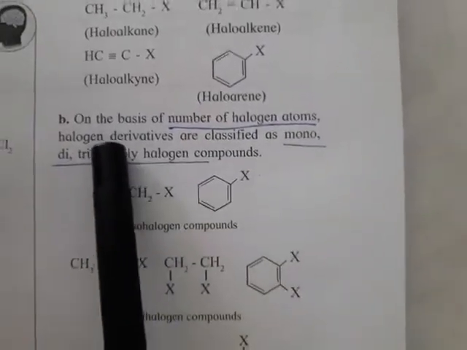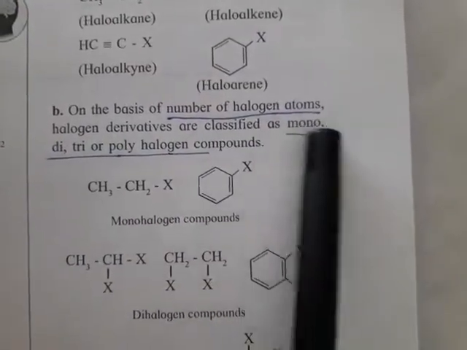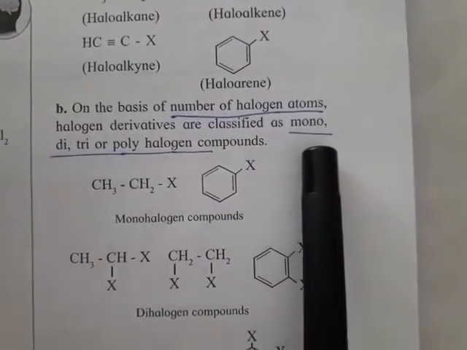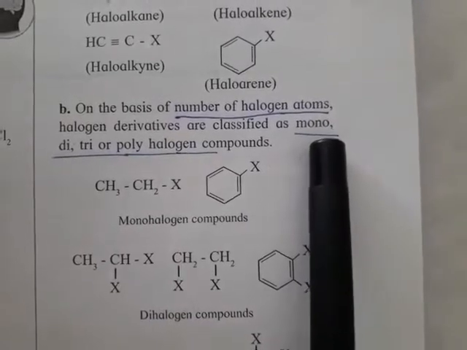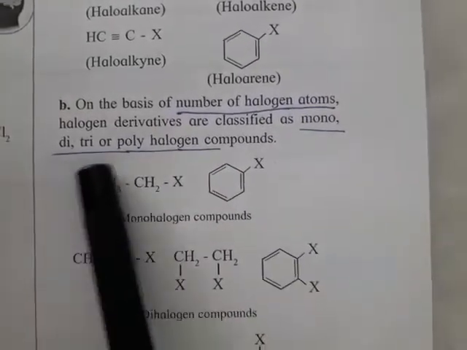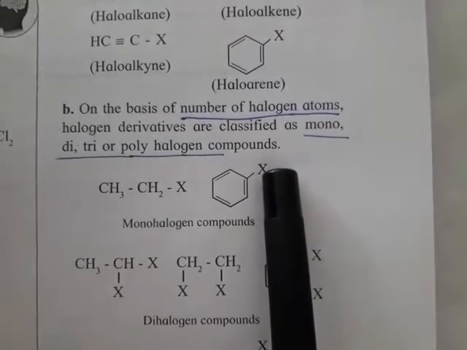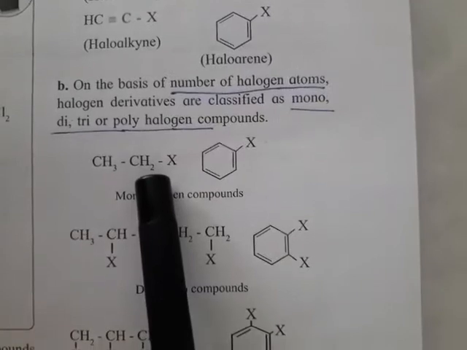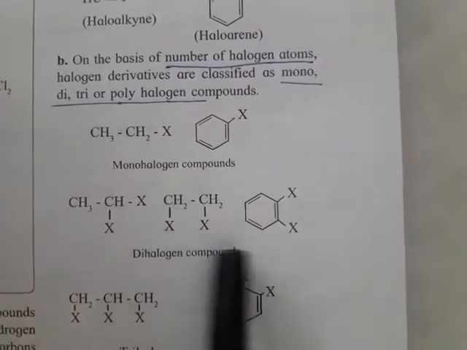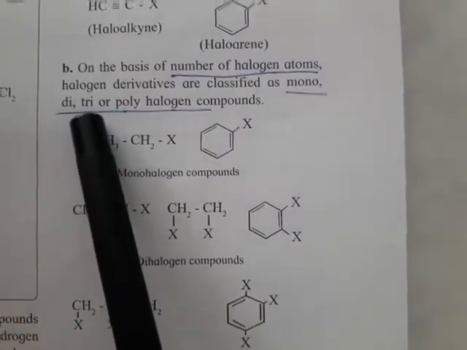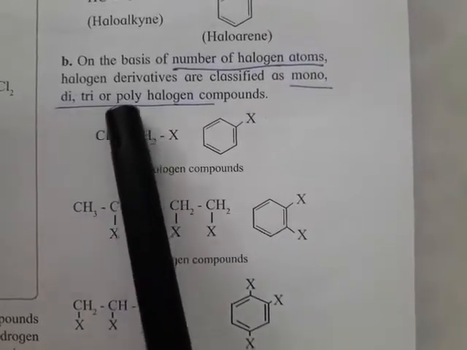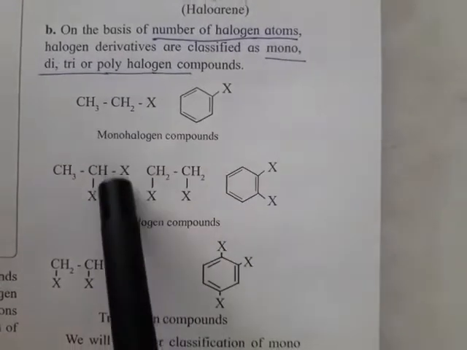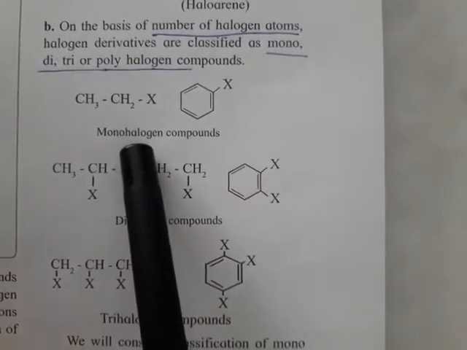The second type of classification is based on the number of halogen atoms present in that halogen derivative. So it is divided into four types: mono, di, tri or polyhalogen compounds. Very simple. The name itself indicates the meaning. Monohalogen derivative means only one halogen atom. Dihalogen derivative means they have two halogen atoms. Trihalogen derivative means they have three halogen atoms, and polyhalogen derivative means they have more than three halogen atoms in their structure.